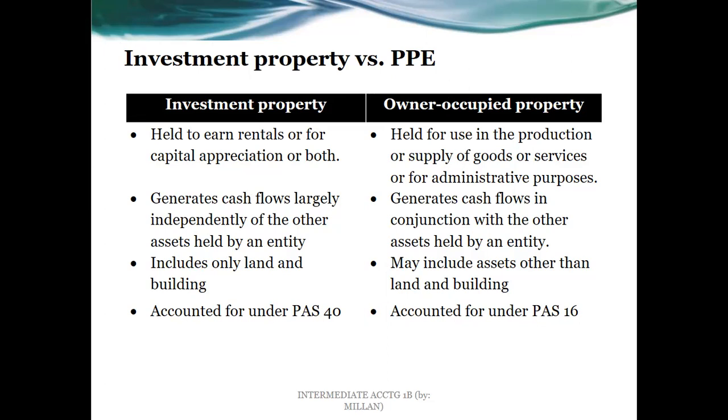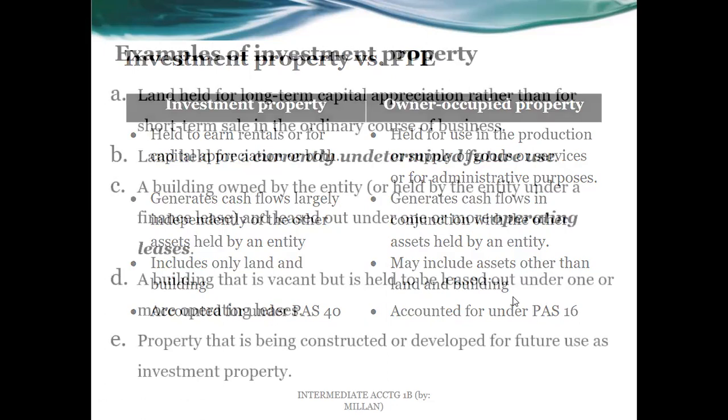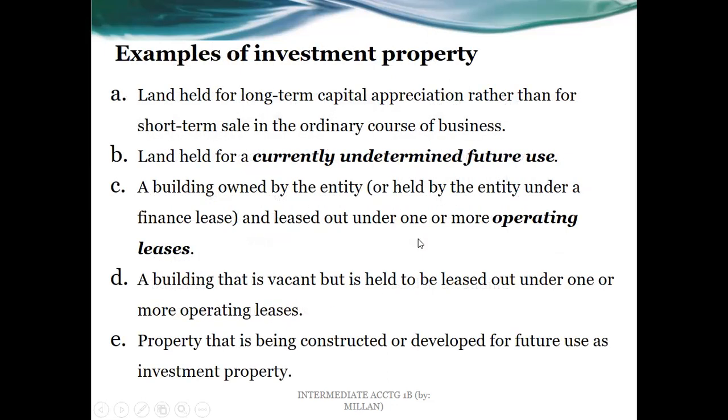However, the OCP or owner occupied property may include other assets, can include even the movable ones like the equipment and also machinery. So you know what I mean, guys, about that. For the standards, this is PAS 40, this is PAS 16. Then examples of investment property would be for long-term capital appreciation.